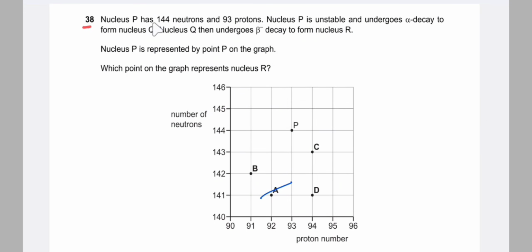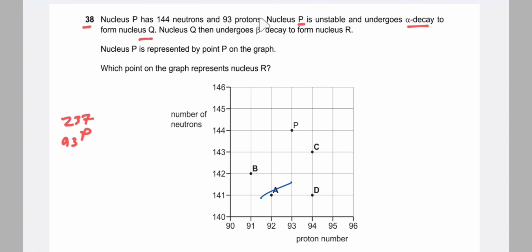38. Nucleus P has 144 neutrons and 93 protons. Nucleus P is unstable and undergoes alpha decay to form nucleus Q. So for P, the total number of protons is 93 and the nucleon number, neutrons plus protons, is 237.